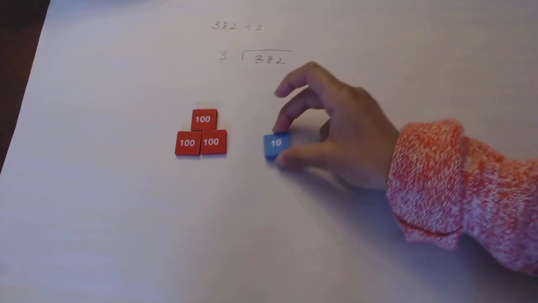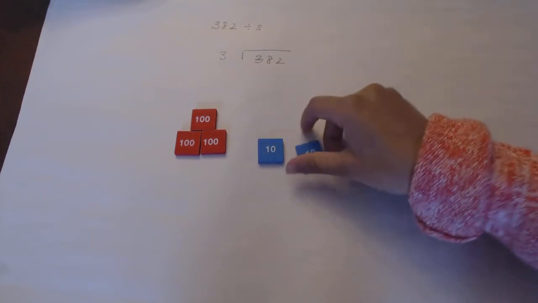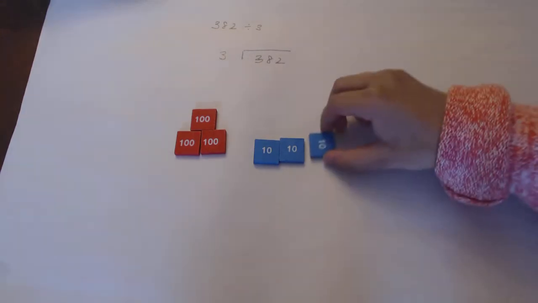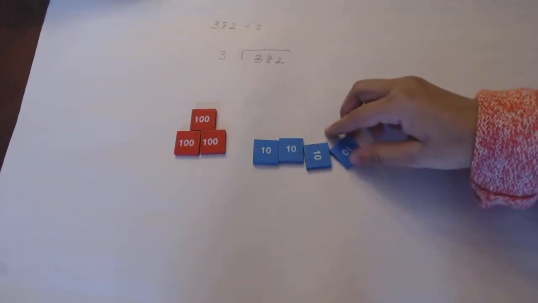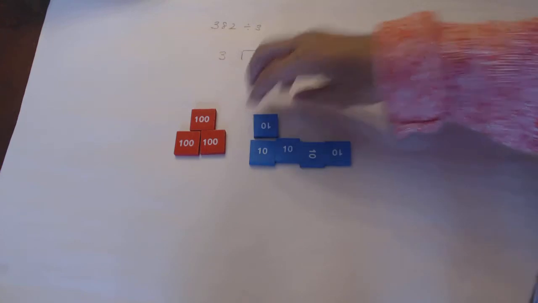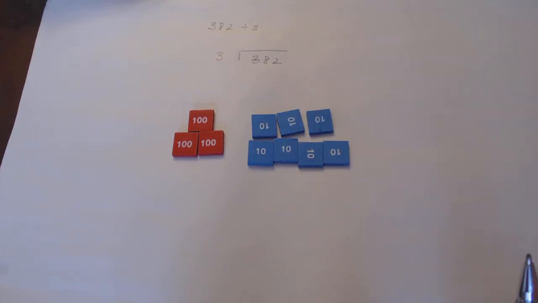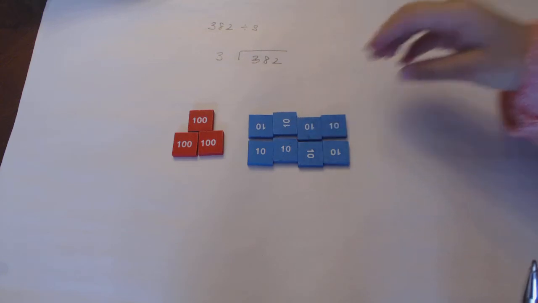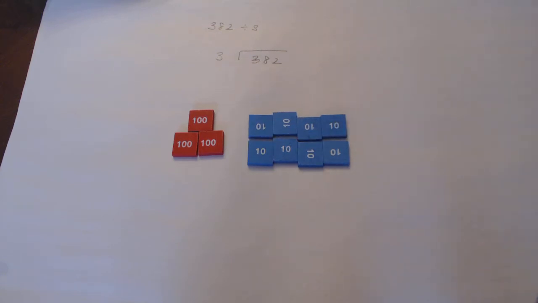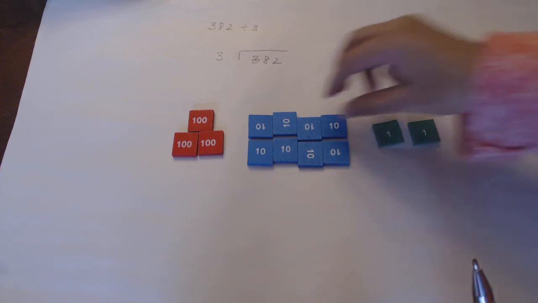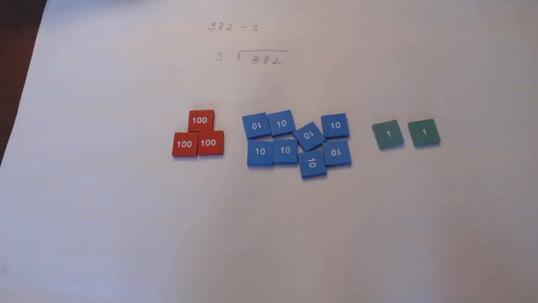Next, we take our blue stampers, which are tens, and make 8 for 80. 1, 2, 3, 4, 5, 6, 7, 8. Now, we have to put 2 in for the 2 in the 382. 1, 2.